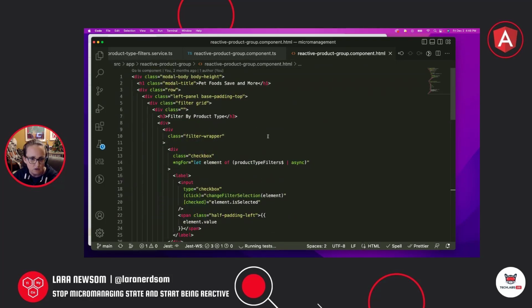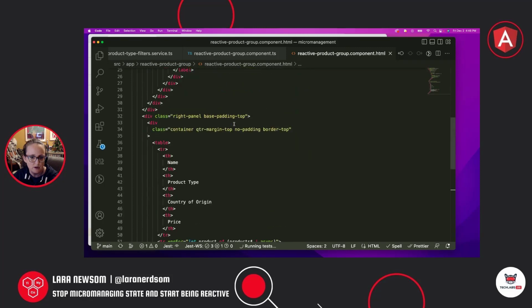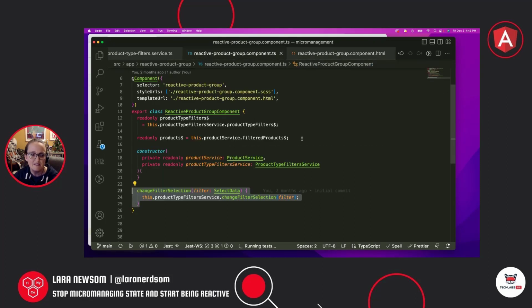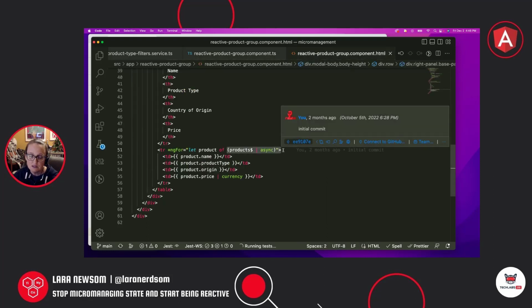All right, so up in here, we've got our subscription somewhere. Here we go. Here's our products. So we're going to subscribe to them using the async pipe. Now, the reason we're using the async pipe is because when we pull this products observable in, this is an observable. Remember, observables are lazy, so they don't actually get executed until we subscribe to them. The async pipe handles subscribing to your observables for you, and it will also handle unsubscribing when the component destroys.